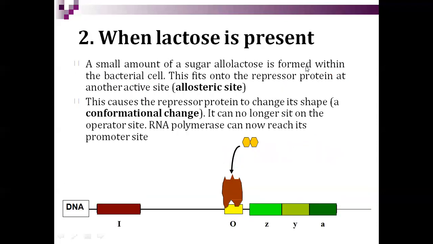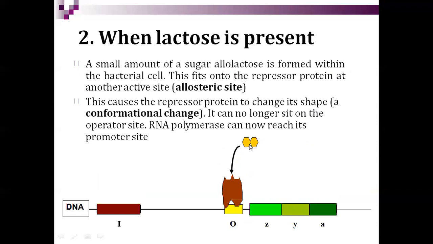Next, when lactose is present, what happens? A small amount of the sugar allolactose is formed within the bacterial cell. This binds to the repressor protein at another active site, the allosteric site, and this causes the repressor protein to change its shape.